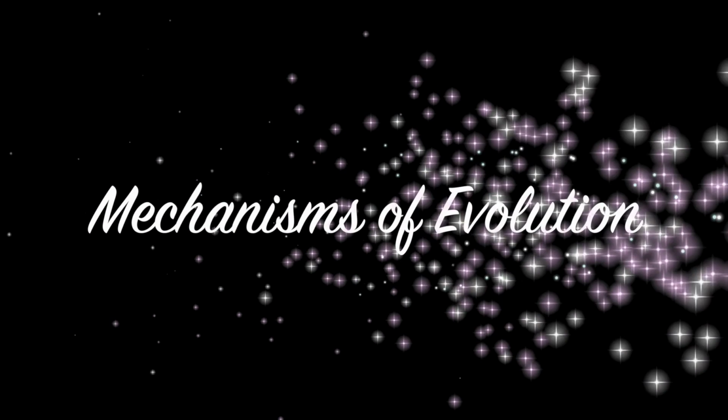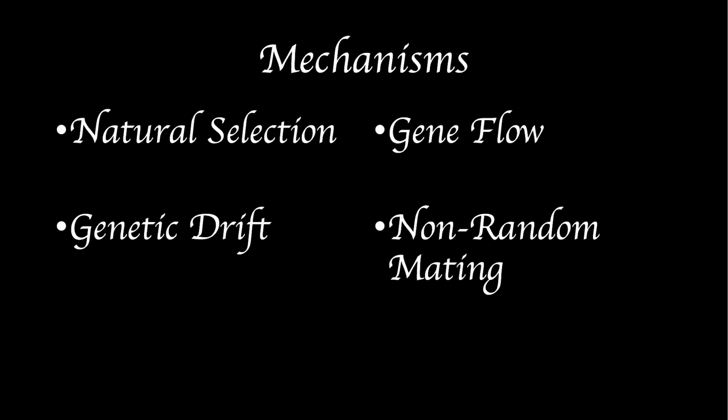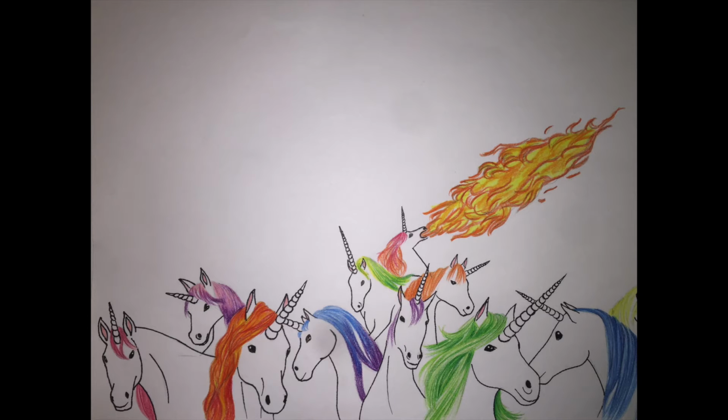In biology, there are several different ways in which species can evolve, known as the mechanisms of evolution. These include natural selection, genetic drift, gene flow, and non-random mating. To help you understand how these mechanisms work, we will demonstrate the effects of each one on a population of unicorns. Before we talk about those, though, we need to talk about mutations.